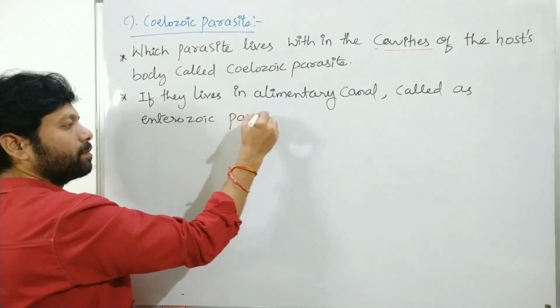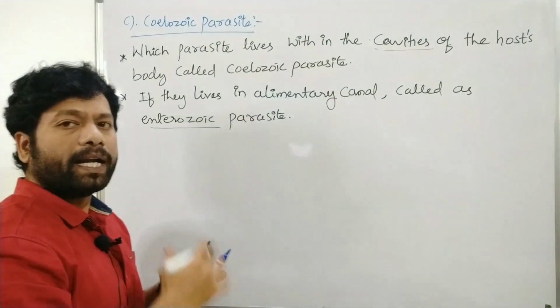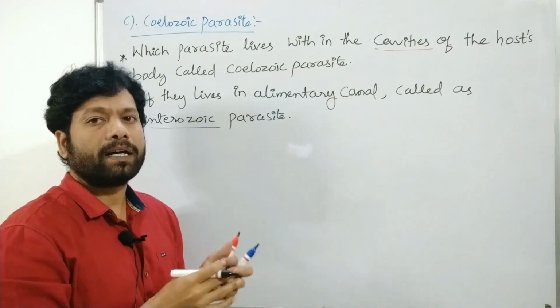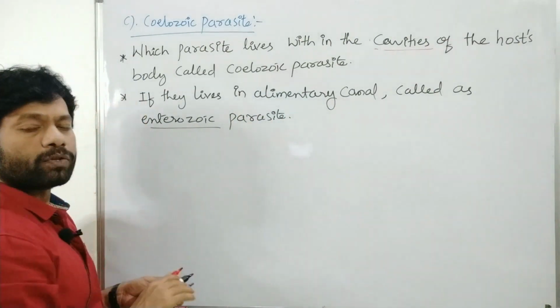So it is living in the cavities. If a parasite can live in the alimentary canal, it is also considered an enterozoic parasite.